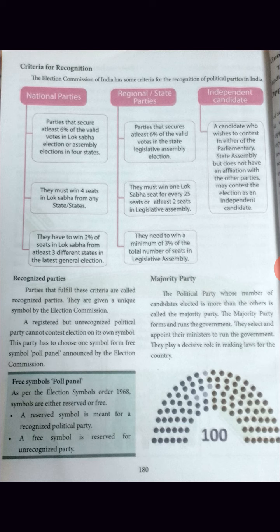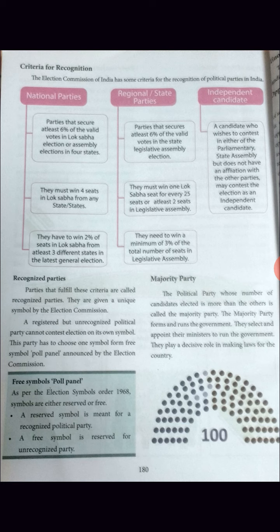Parties that fulfill these criteria are called recognized parties. The party which fulfills the above mentioned criteria is called the recognized party. They are given a unique symbol by the Election Commission. So the Election Commission will give the unique symbol to that recognized party.